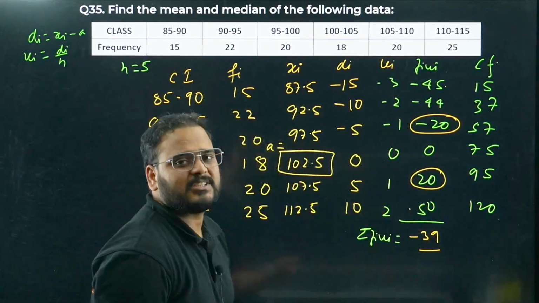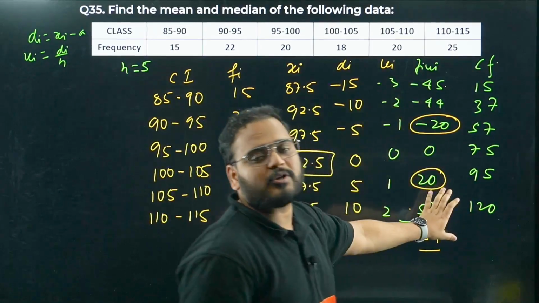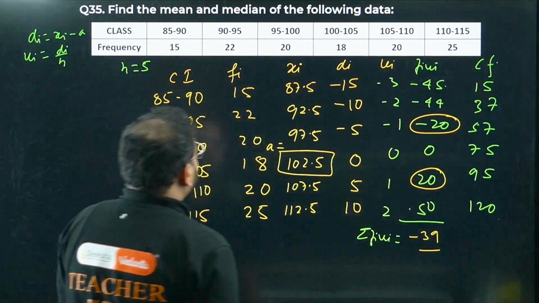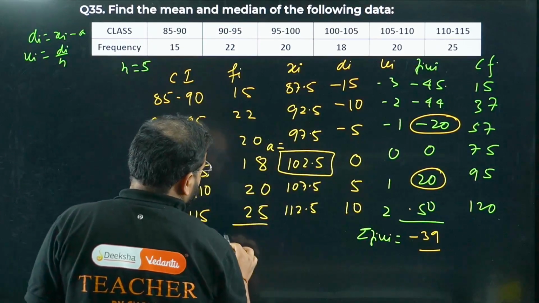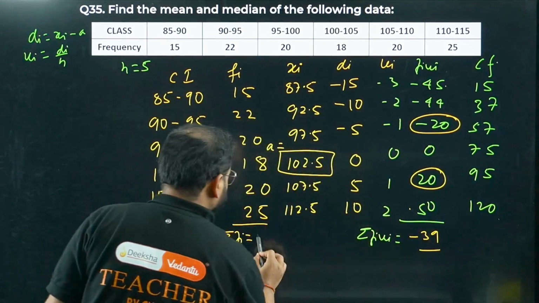If you're not sure, add all the negative numbers and then the positive numbers and find their answer. You can get this as minus 39. Sigma Fi is how much? Sigma Fi is the same as this value, 120.